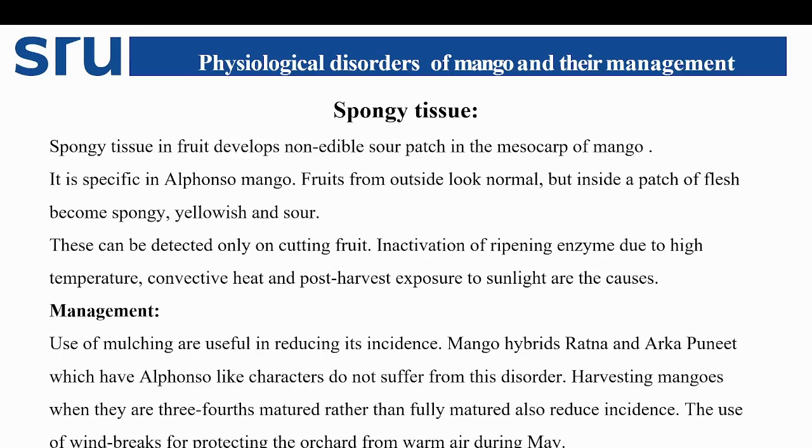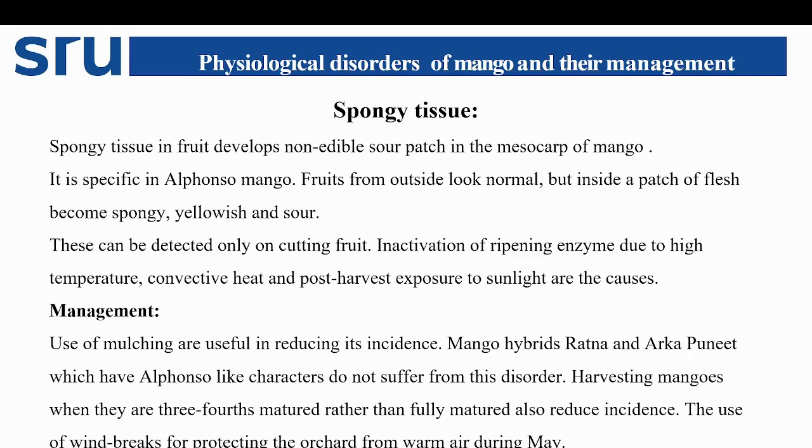Then coming to another major physiological disorder in mango, which is spongy tissue. Spongy tissue in fruit develops a non-edible sour patch in the mesocarp of mango. It is specific to Alphonso mango. The fruit from outside looks normal, but when we cut it open, inside a patch of flesh becomes spongy, yellowish, and sour in taste. This can be detected only on cutting the fruit. Inactivation of ripening enzyme due to high temperature, convective heat, and post-harvest exposure to sunlight are the causes of spongy tissue in mango. Coming to management, use of mulching is useful in reducing the incidence.